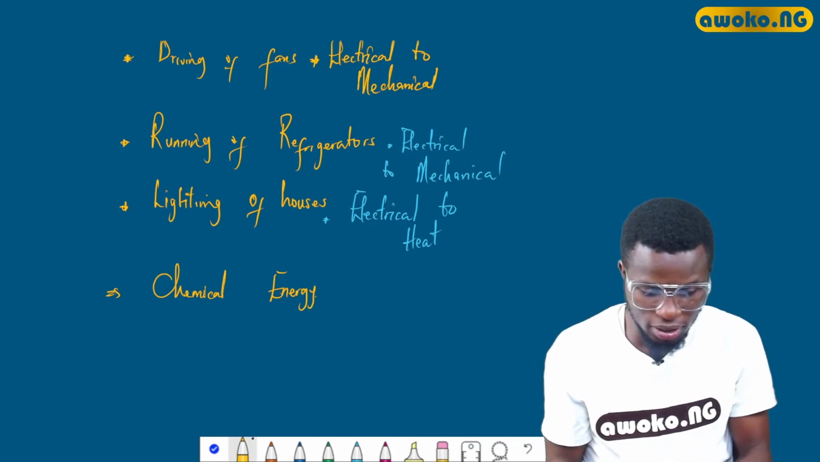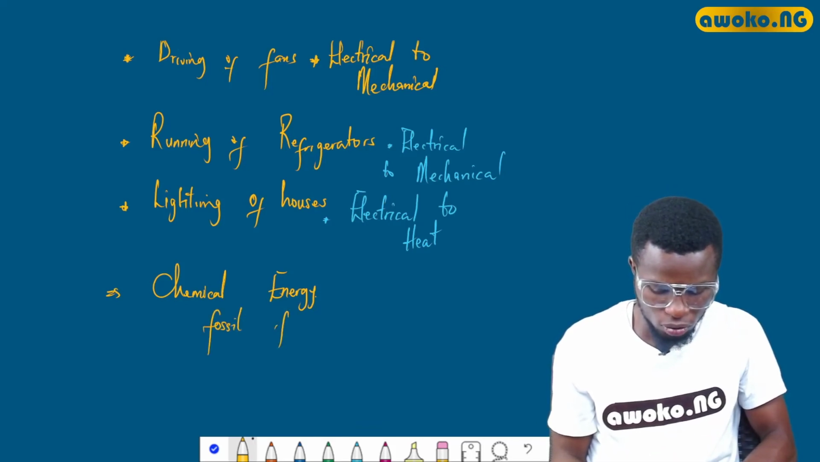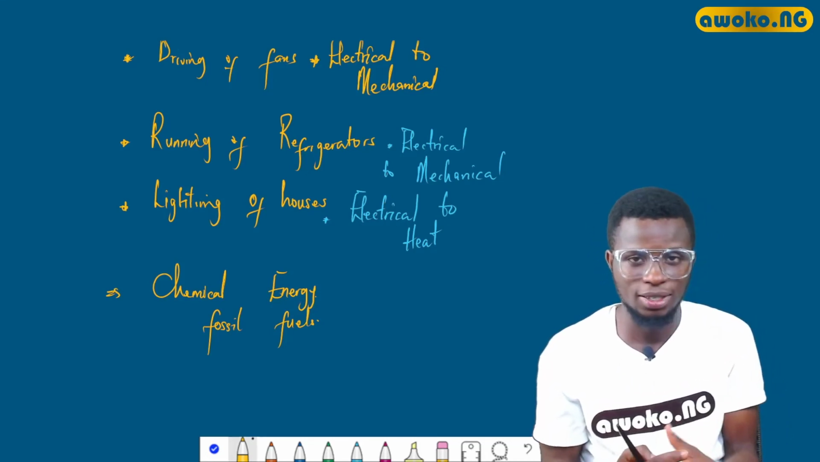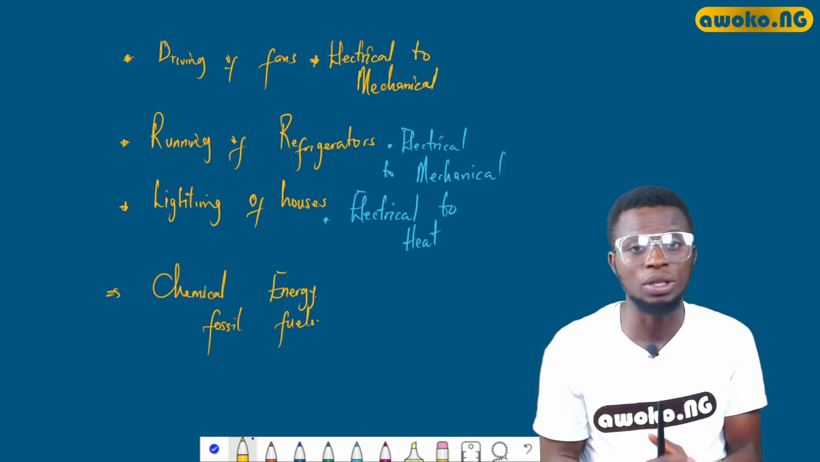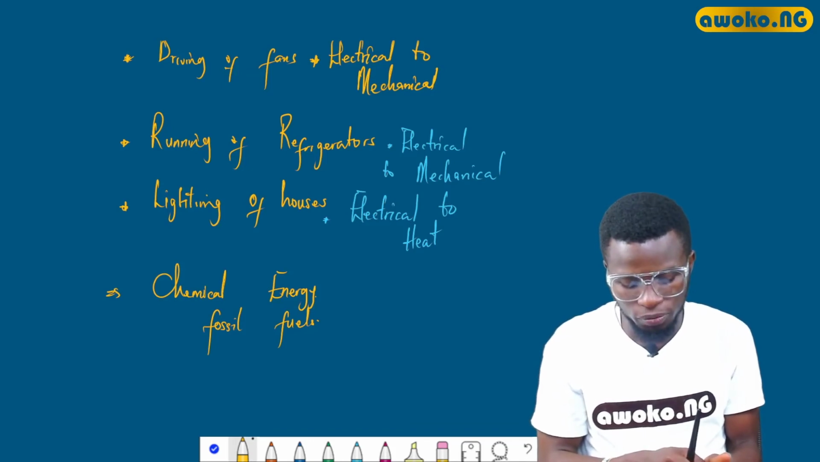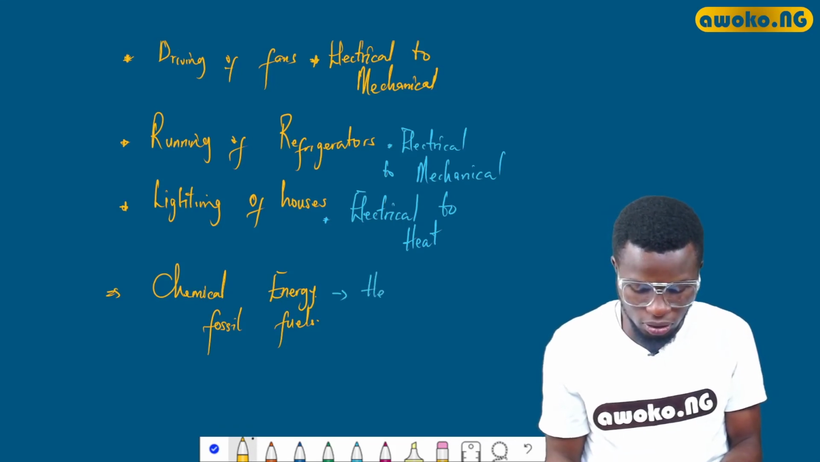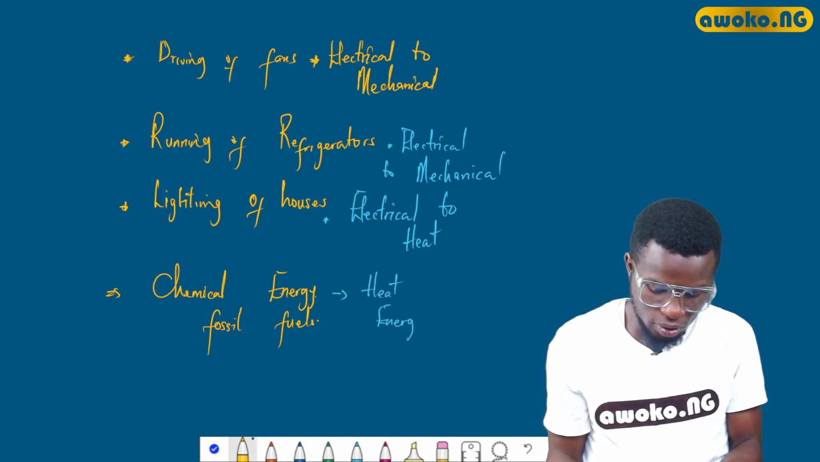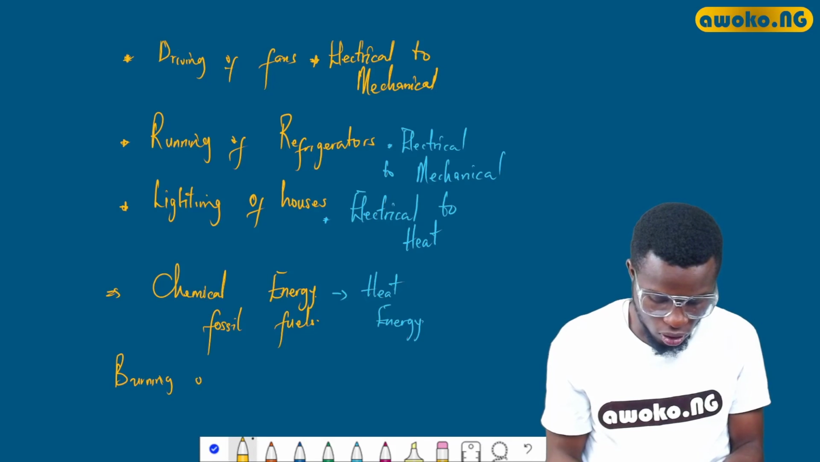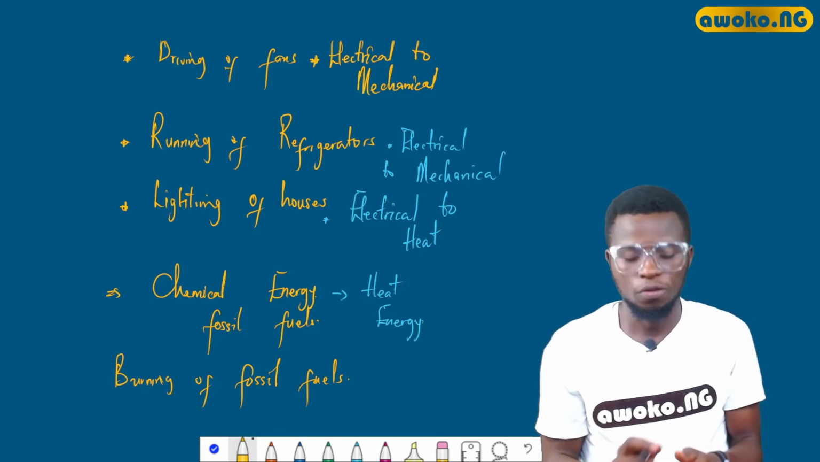Now, another form of energy we would look at is the chemical energy. This can be seen in the burning of fossil fuels, such as coal, natural gas, and so on and so forth. Chemical energy can be transformed into another type of energy, which is heat energy. Like I said, an example is in the burning of fossil fuels.